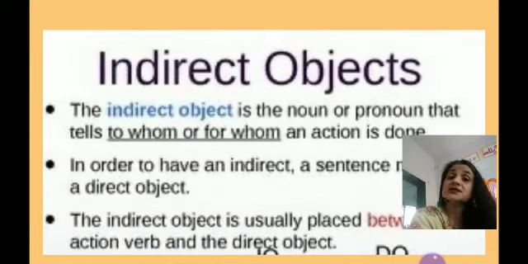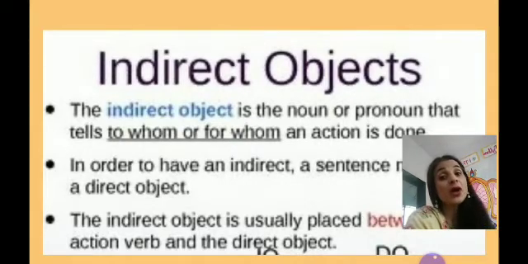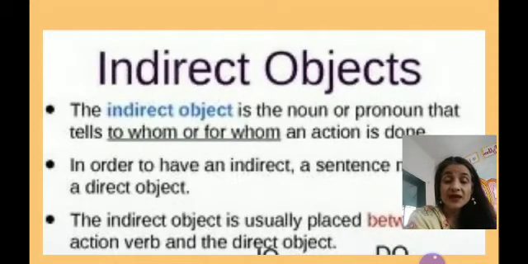Indirect object is the noun or the pronoun that tells to whom or for whom that action is done. About whom that action is done, for whom the action is done, that it means you have to frame question after identifying verb whom, and the answer of whom will be your indirect object. For example, I teach my students. So whom did I teach? Whom do I teach? My student. So my student is the answer to whom, that is indirect object.